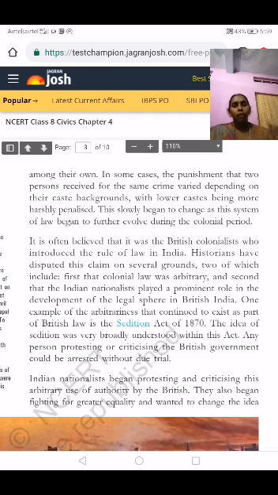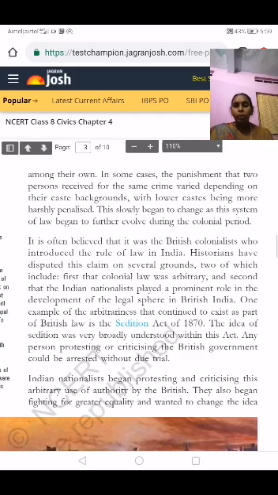Because if the Indian people criticized the British rule, or scolded it, the police started to arrest the Indian people without an FIR. Under the Sedition Act, without due trial, without the FIR, without filing any case, the police had the right to arrest the person. That is the British rule and the importance of this Sedition Act.